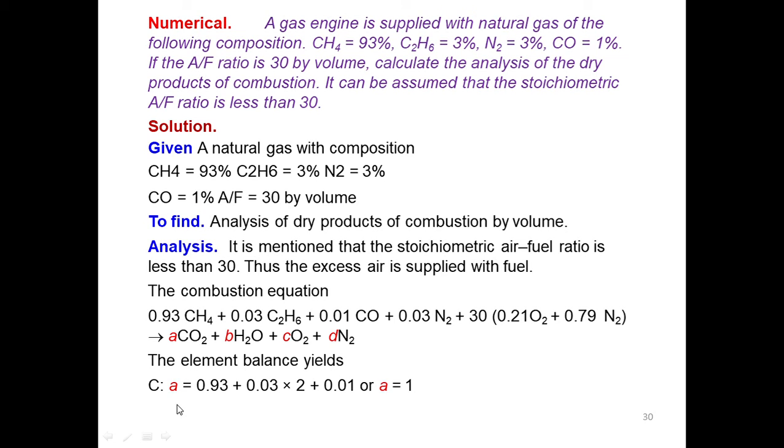So A, on this side, it is 0.93 C and 0.03 multiplied by 2, so that is 0.03 multiplied by 2 plus here it is 0.01. That balance I have taken, and if you do these calculations, then A comes as 1. So the A value we have got is 1.